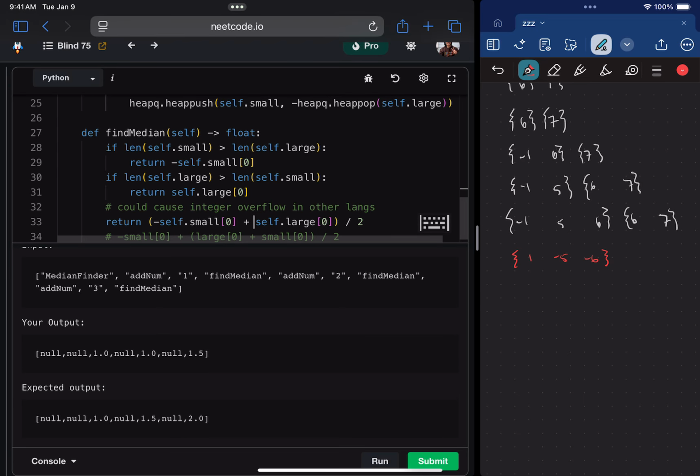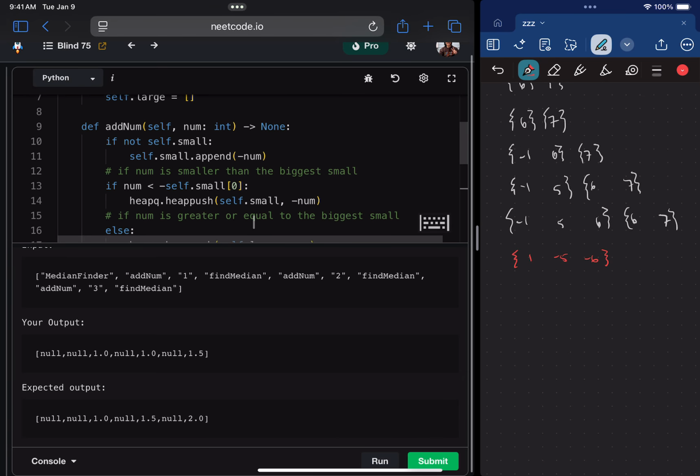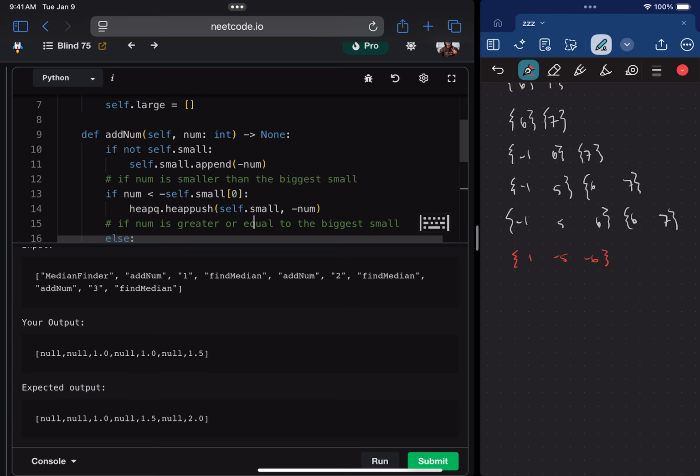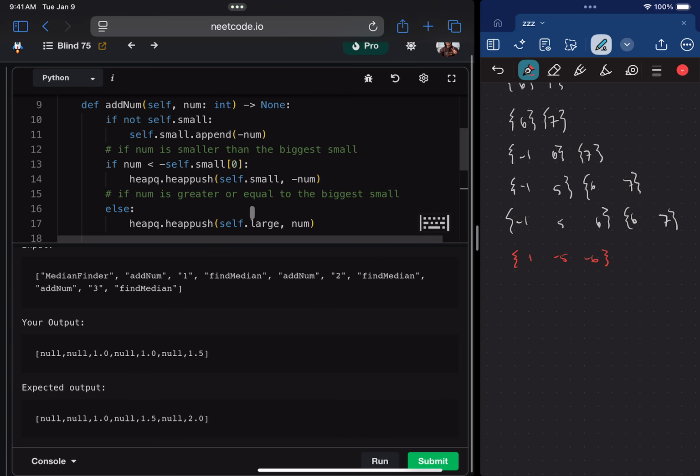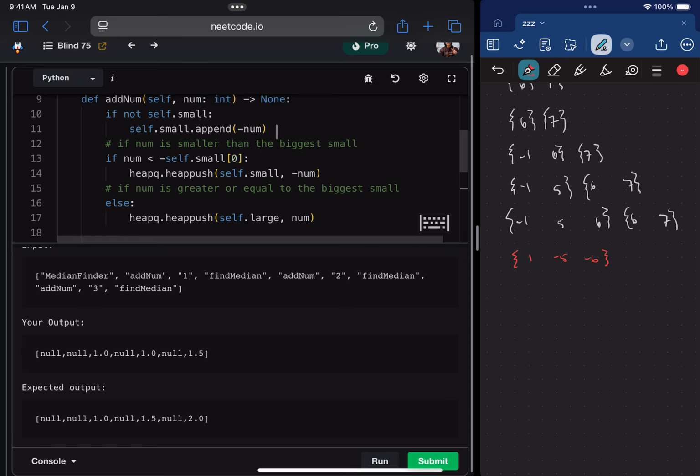What is the reason for this? 1 was correct, and then we added in 2. Now, where would that have gone? It would have gone here, which is kind of what we wanted, actually. Oh, hold on. Nope, I know what happened. We pushed into...